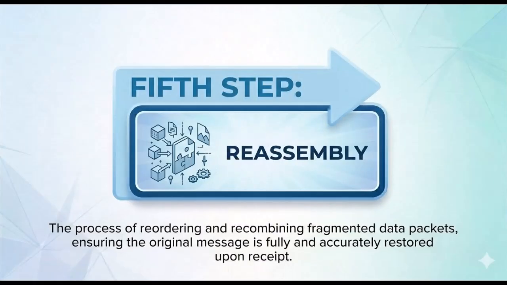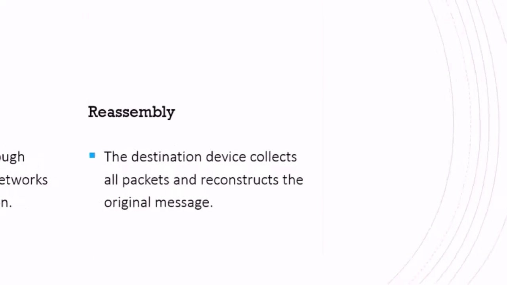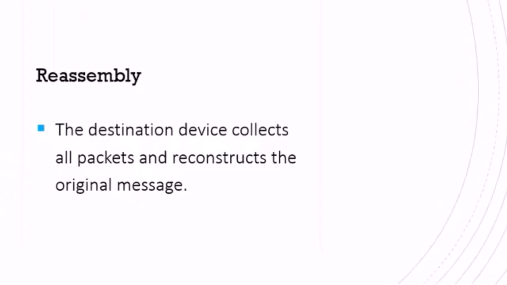So that was the fourth step, and the last step that comes ahead is reassembly. In reassembly, the destination device collects all packets and reconstructs the original message. What is meant by this? Let me explain it clearly. As our information at the start was divided into chunks, packets, at the last, as the receiver receives it, it receives a whole original message, fully packed information. Okay, so that is reassembly. Our data is assembled at the end and delivered completely. That is how the IP system works.